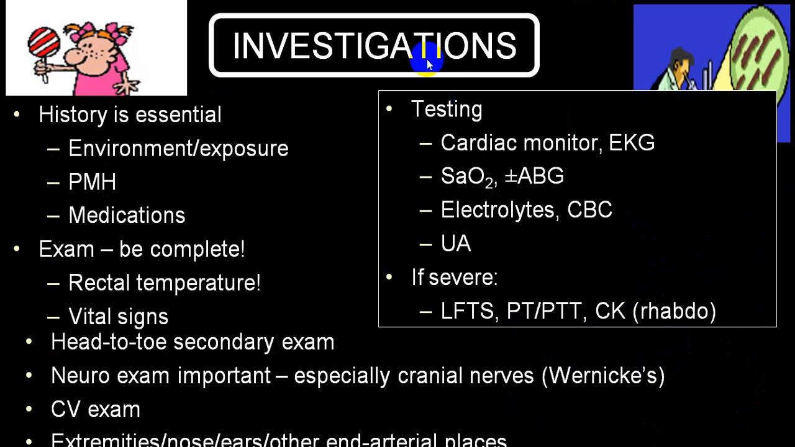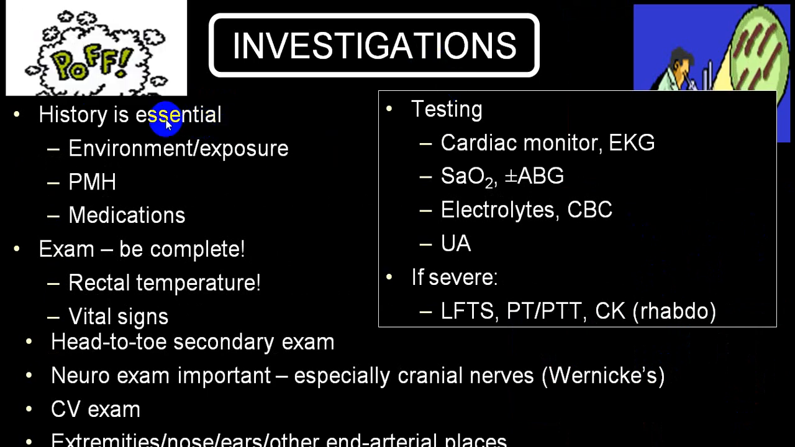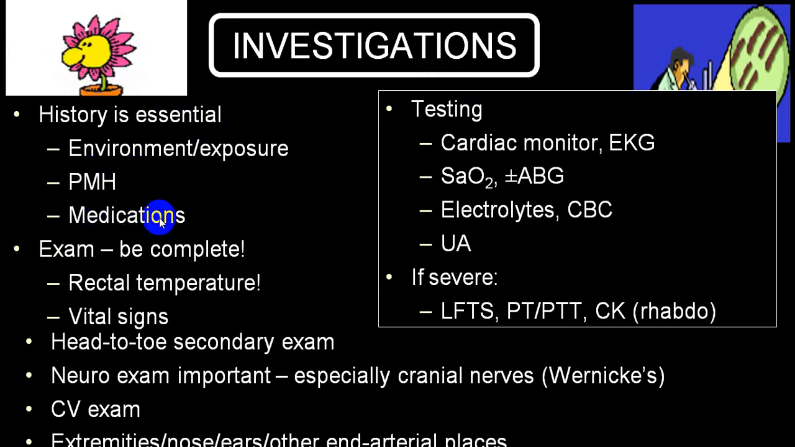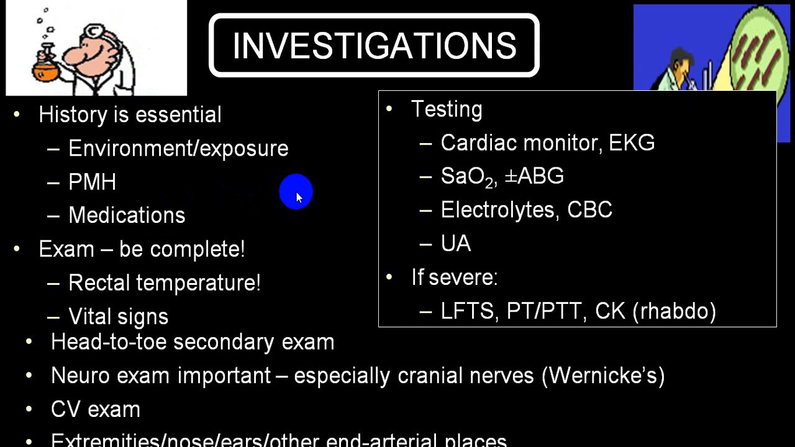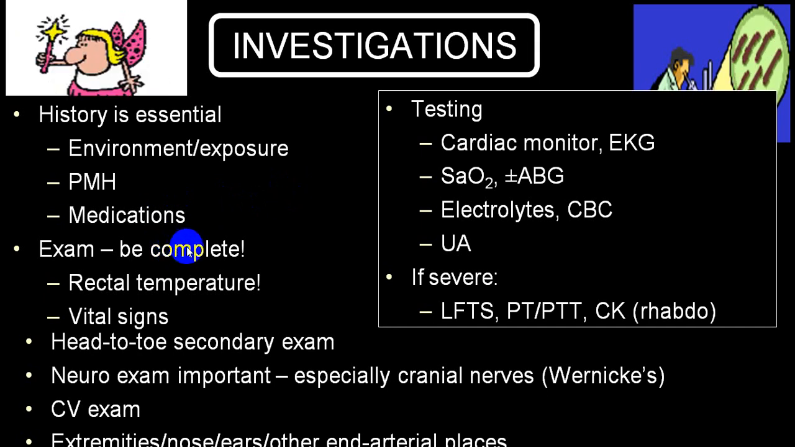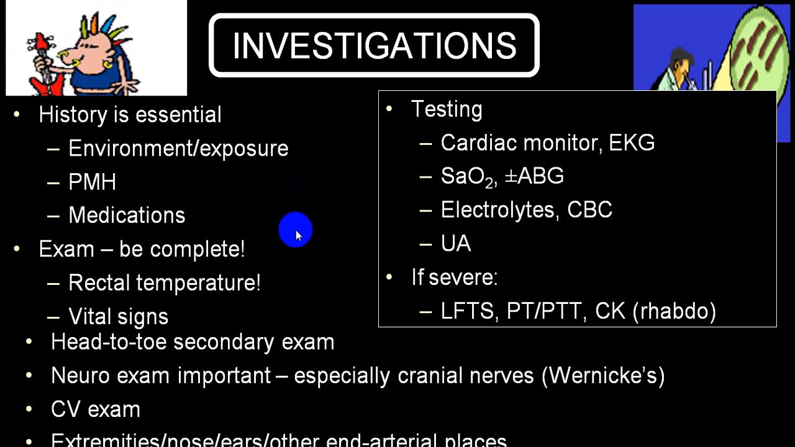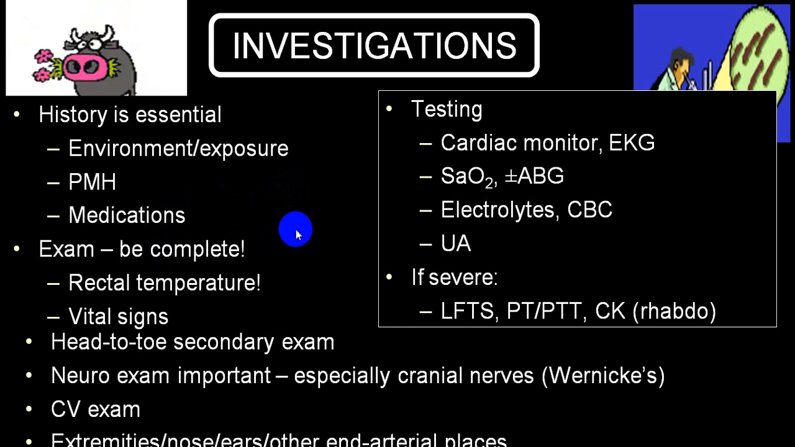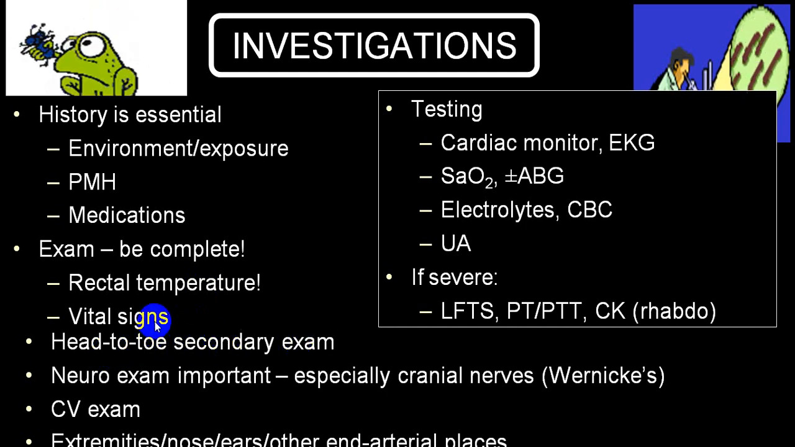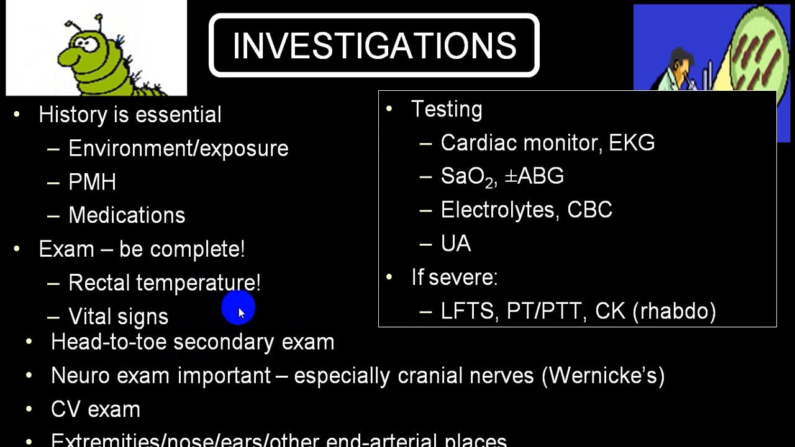Now what investigation will you ask for? First is history: environmental exposures, past medical history, or whether at present he is taking any medication which can interfere with thermoregulation. Complete examination is absolutely necessary to find out the severity of damage and involvement of different vital organs like heart, brain, lung, kidney, liver, etc. Rectal temperature should be taken, or esophageal temperature. Head to toe secondary examination should be done after a complete vital examination like pulse, blood pressure, temperature and respiration.